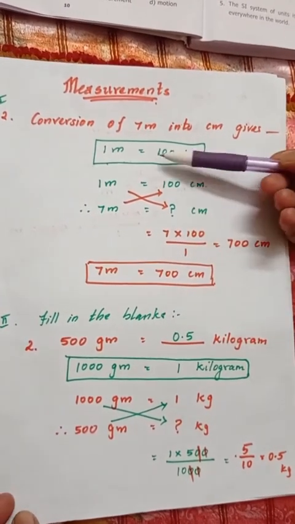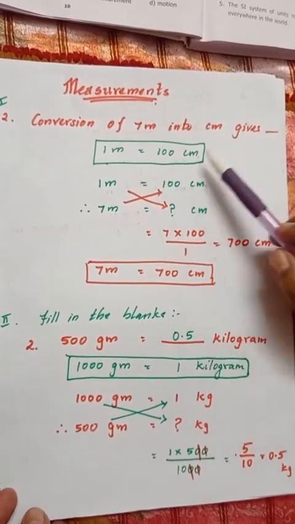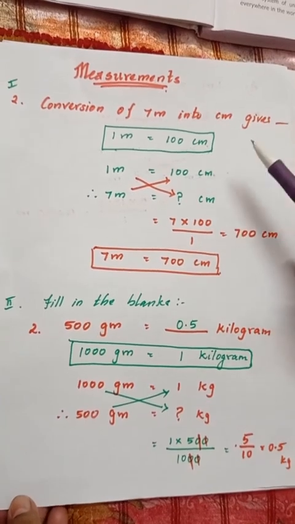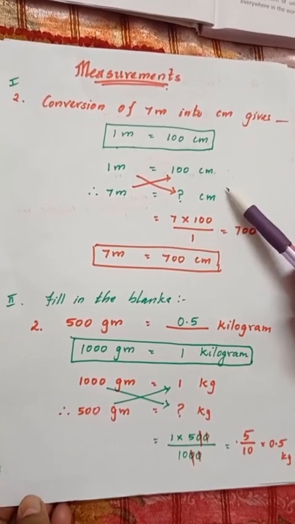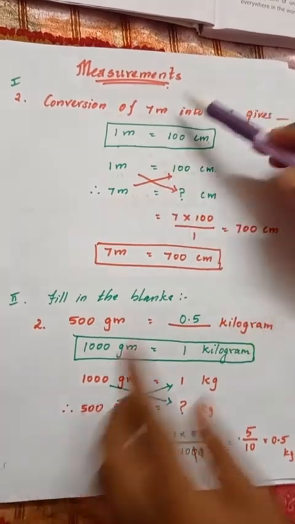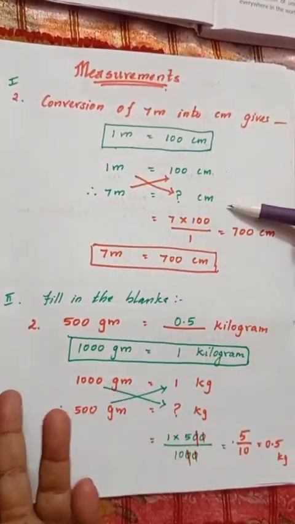And so, children, just write it. This is very important. The formula you have to learn by heart. And if you did not see the previous video, just watch the video and then come back to the session. 1 meter is equals to 100 centimeter. Therefore, 7 meter is equals to how many centimeter?